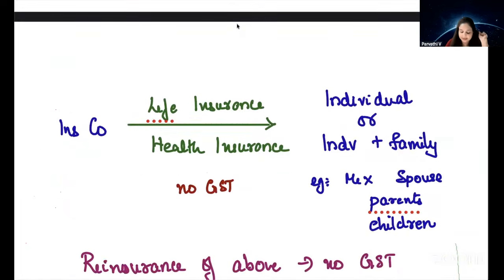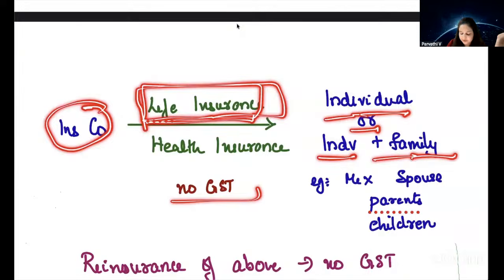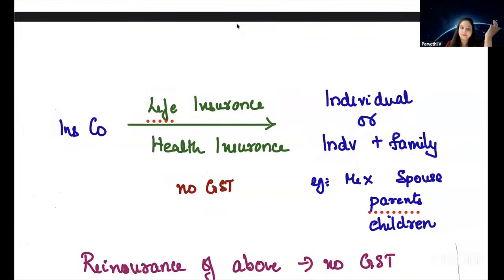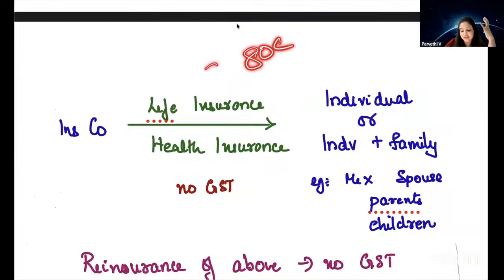Come again once more. If an insurance company provides life insurance services to an individual or an individual plus his family, then that life insurance is exempt from GST. GST is not applicable. Again, they added one more exemption for health insurance. Do you remember income tax? You would have learned section 80C, life insurance deduction, and 80D, medical insurance, medical premium paid.